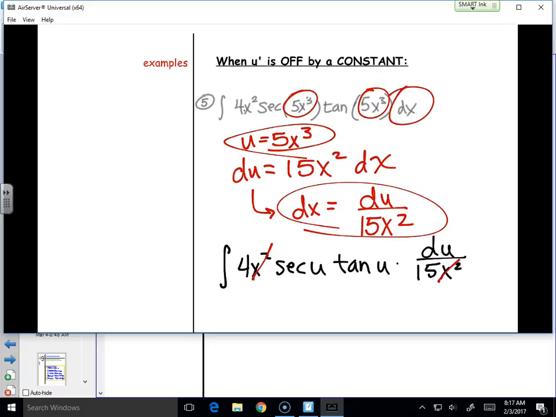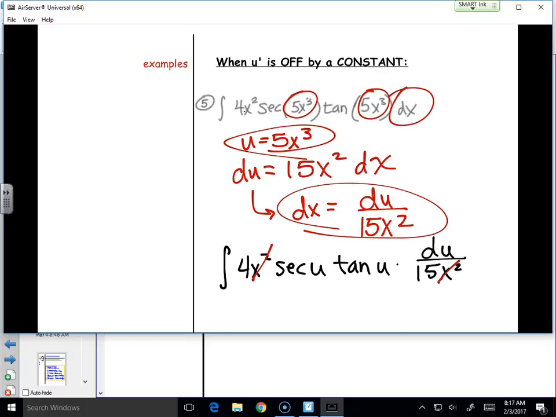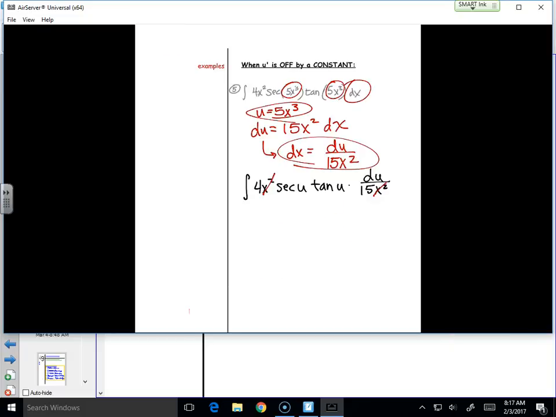X squared can't cancel. Oh no, 4 over 15. It's messing everything up, except it's a constant. What can I do? Take the constant out. Got it. Now I have the integral of secant of u tangent of u du. My variable in the differential, du, matches my variable in the function. There's no extra x's messing me up. Therefore, I can just integrate.